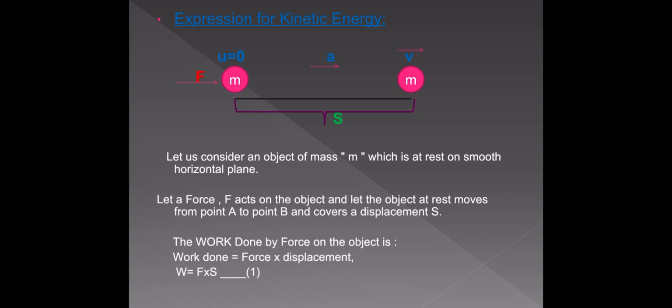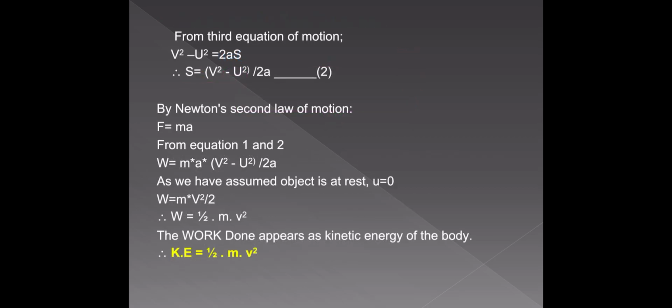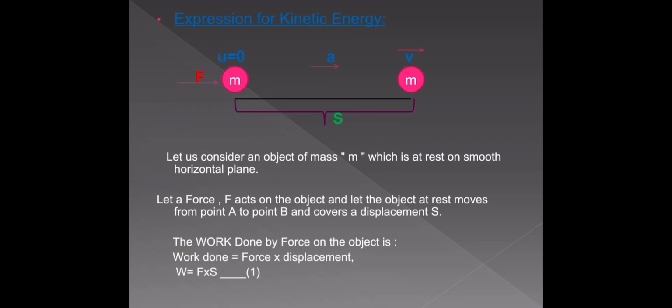Okay, so for displacement, let us observe the given data. The initial velocity of the object is 0, the final velocity of the object is v, acceleration is a, displacement is s. So from these 4 parameters we have a relation, that is the equations of kinematics.